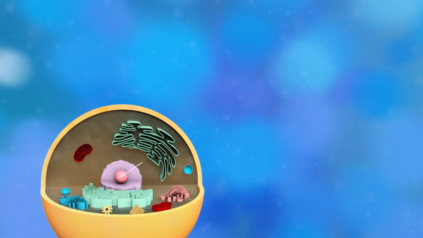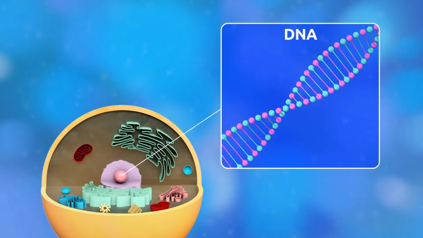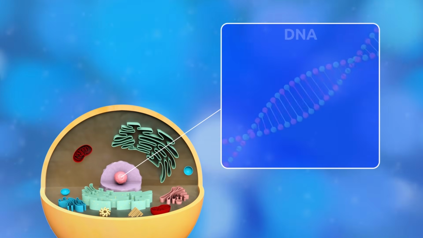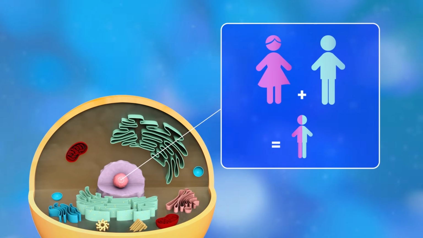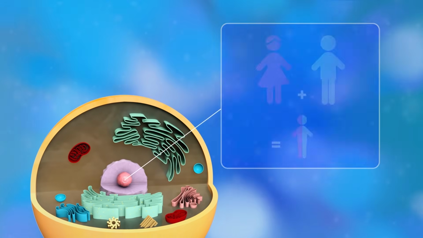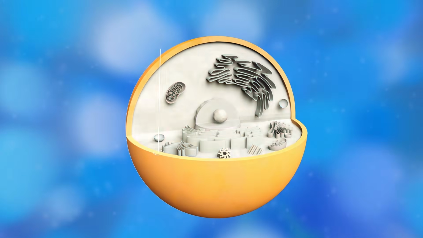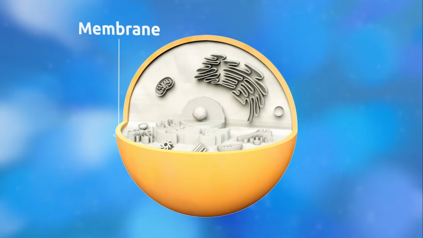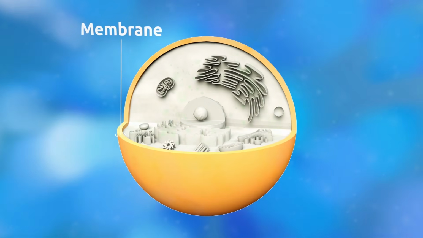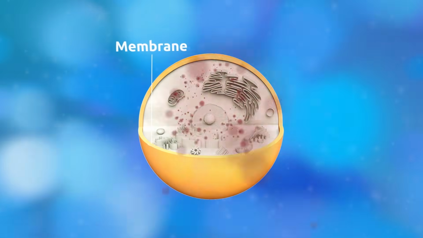DNA is stored in the nucleus. DNA is made up by genes which hold genetic information. When animals reproduce, the genetic material will pass on to their young. For this reason, baby animals will have their same characteristics. The membrane is a layer that surrounds and protects the cell from the outside environment. The main function of the membrane is to allow food in and release waste substances.